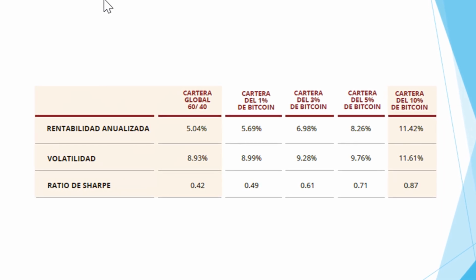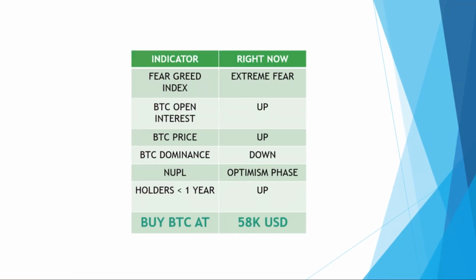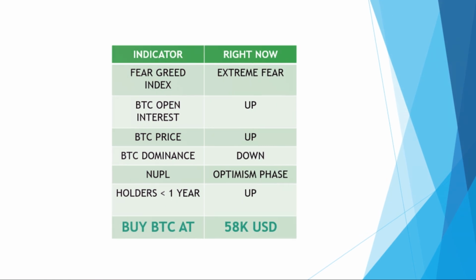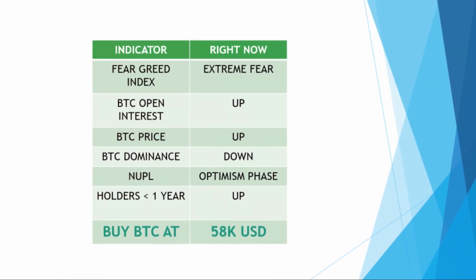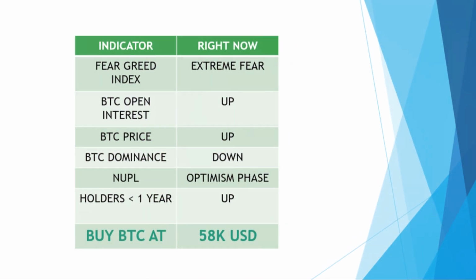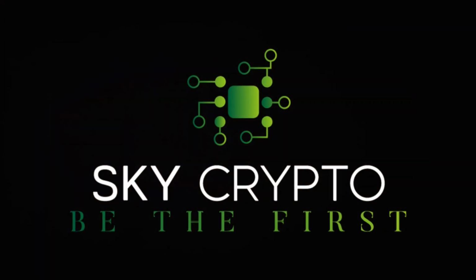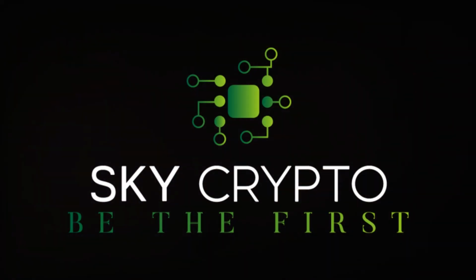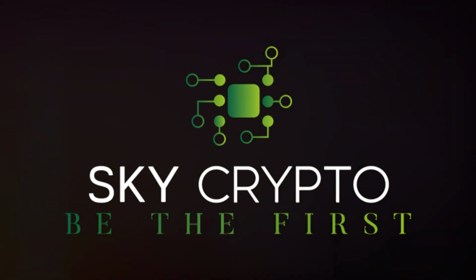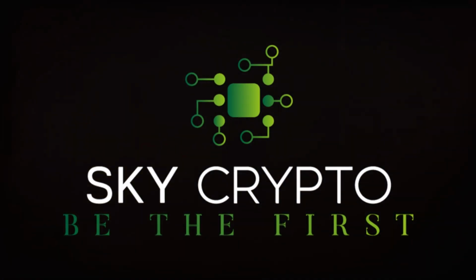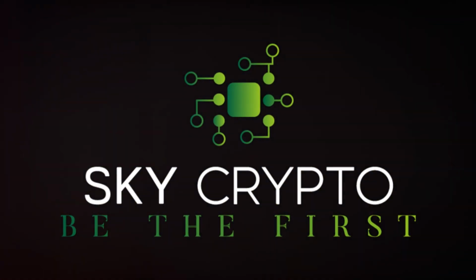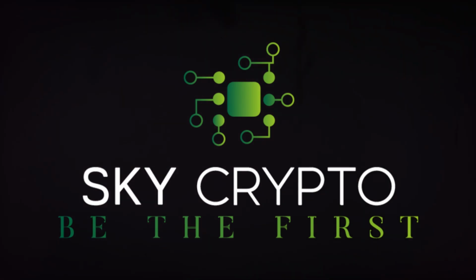Right now in the short term, the Fear and Greed Index is in extreme fear. Bitcoin open interest is up, price is up. Bitcoin dominance is down. NUPL is in optimism phase. Holders of less than 1 year rise with the rise of the market and fall with the fall of the Bitcoin price, and right now are rising. Then buy at these levels Bitcoin, 58,000 USD.